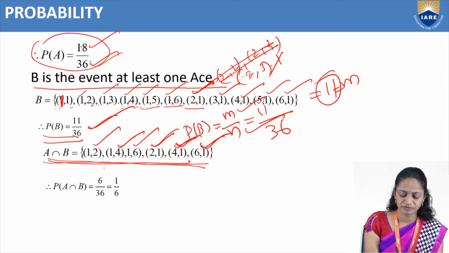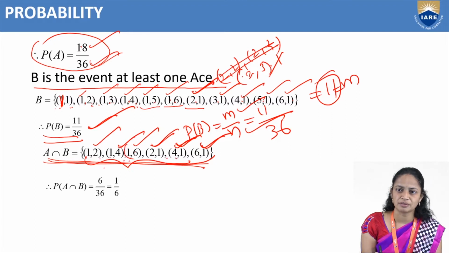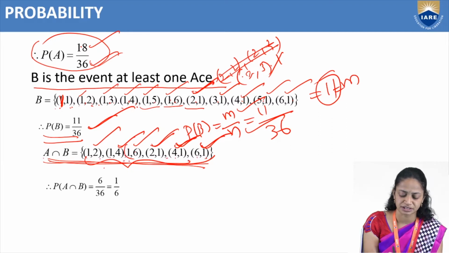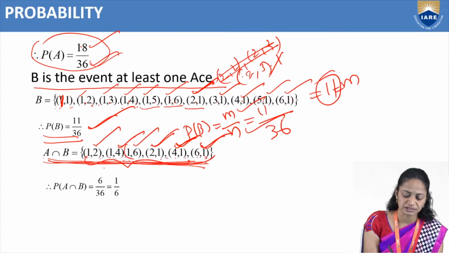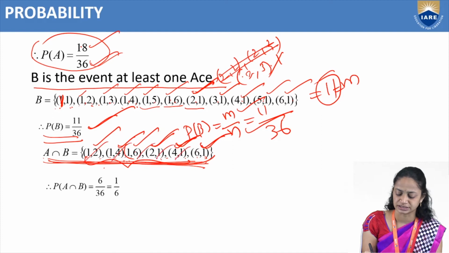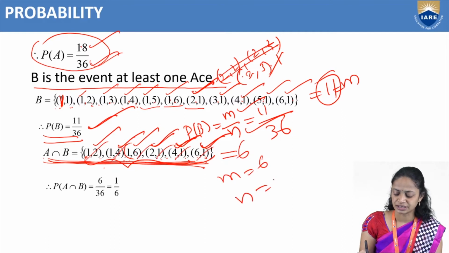Okay, so that's why we are taking the common values, the common points, so the common pairs. So A intersection B equals the common ordered pairs 1 comma 2, 1 comma 4, 1 comma 6, 2 comma 1, 4 comma 1, 6 comma 1. Total how many possibilities are there? 1, 2, 3, 4, 5, 6. Total 6. So the favorable events M equal 6 and the total number of events is 36.